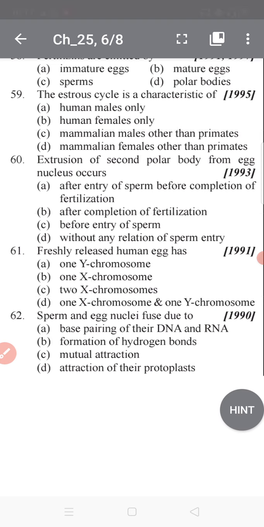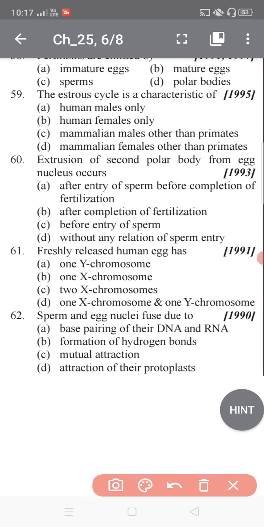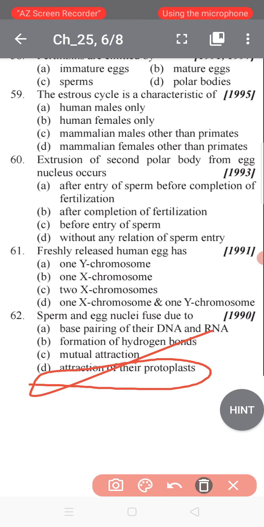Some chemicals are secreted by the ovule or egg wall to attract the male gamete. A sperm and egg fuse due to attraction. That was the thing.